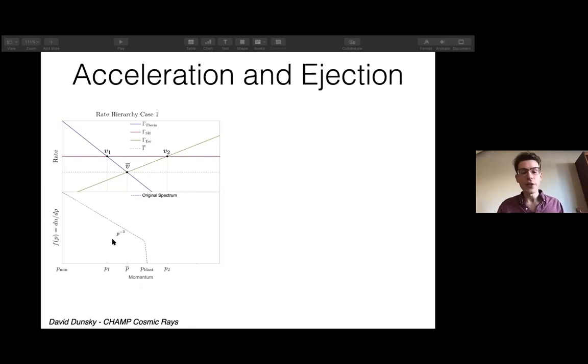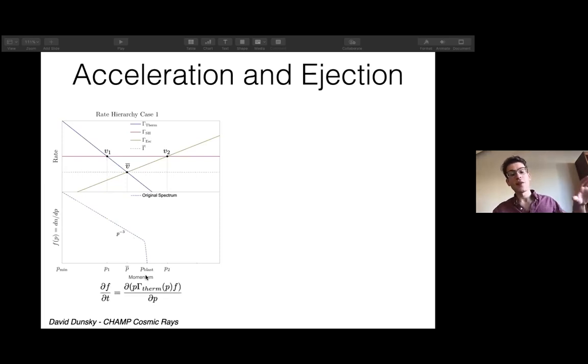What we're going to be looking at is dN/dp, which is a little more fundamental, in that it transitions basically continuously from non-relativistic to relativistic regimes, where the momentum is defined relativistically or not. So if dN/dv goes as v to the minus 2, that means dN/dp initially goes as p to the minus 3 power. Initially you have a spectrum that goes as p to the minus 3 all the way to p blast, where p blast is the momentum of the champ such that its speed is roughly 10 to the 4 kilometers a second, the typical initial shock speed of a supernova.